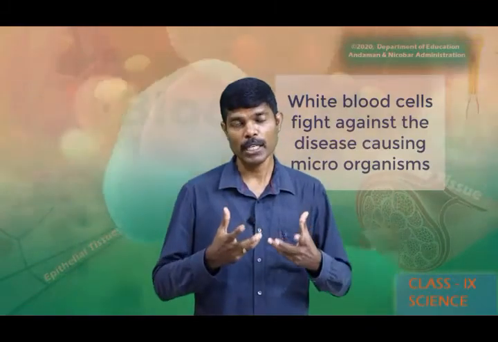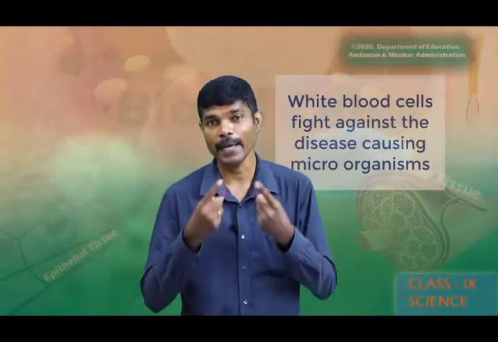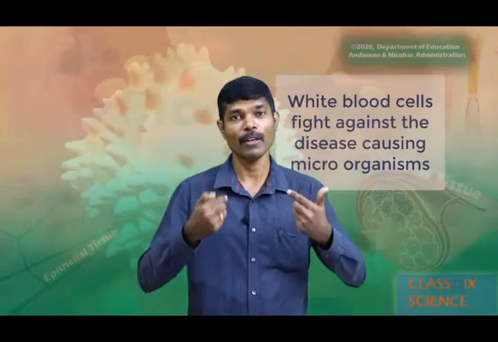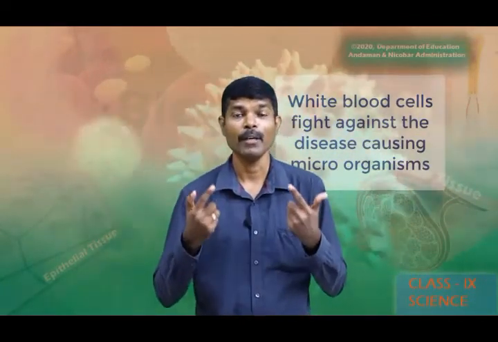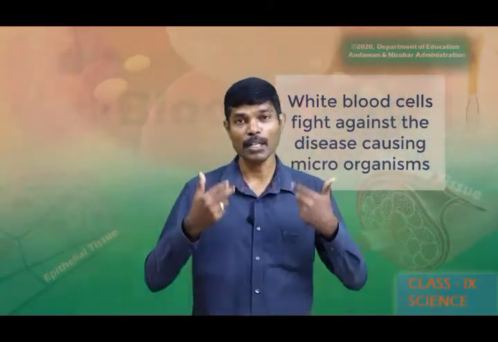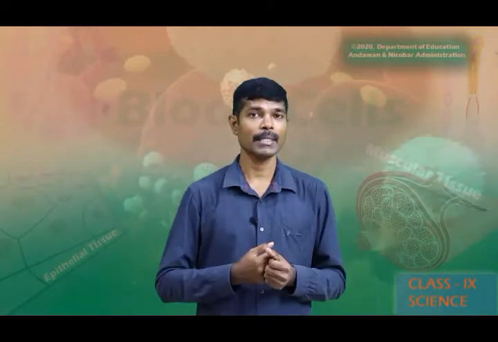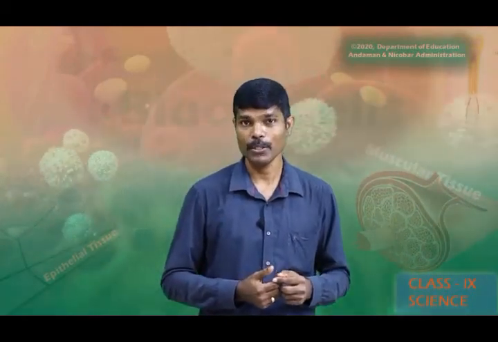If our WBC is strong enough to fight against the pathogens, then we will not get infected from any of the pathogens. If our immune system is weak, that is, if our WBC is weak, then we will acquire any disease very easily. So, in order to make ourselves strong, in order to increase our immunity, the right supplement of food has to be taken. Now we move on to the third type of blood cell, that is platelets.